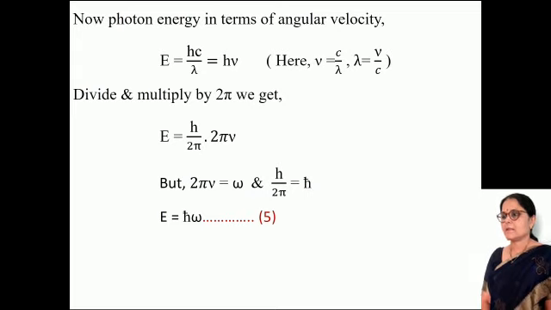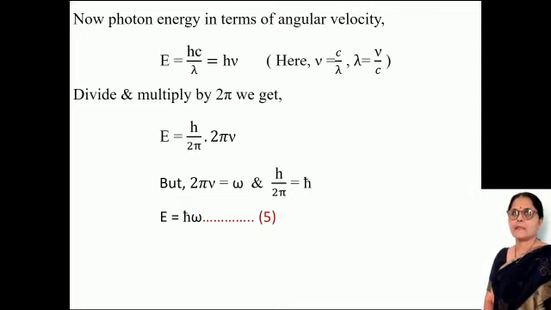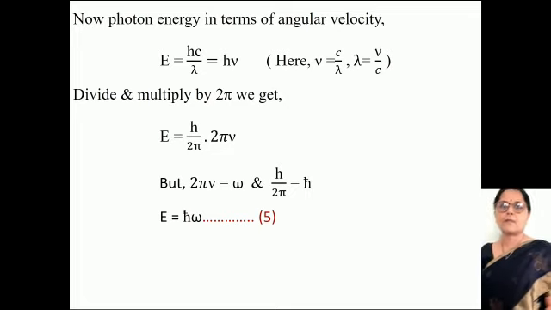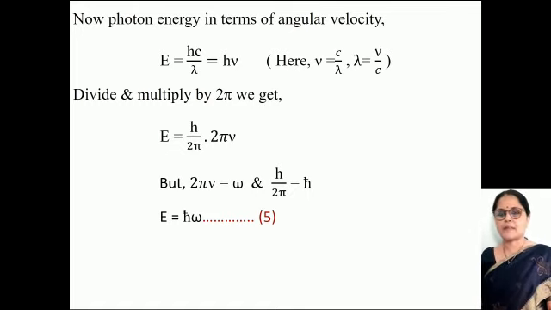Now, photon energy in terms of angular velocity. We know that energy E is equal to hc upon lambda. C by lambda is equal to nu, so that is equal to h nu. Divide and multiply this equation by 2 pi, we get energy E is equal to h upon 2 pi into 2 pi nu.